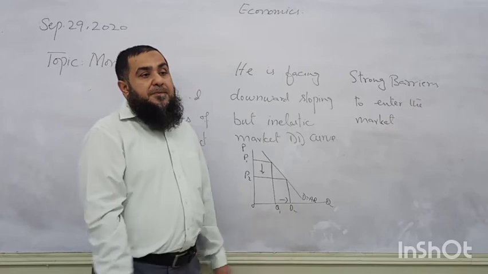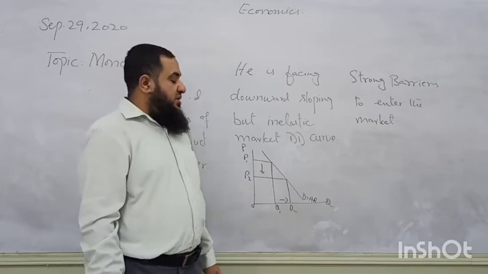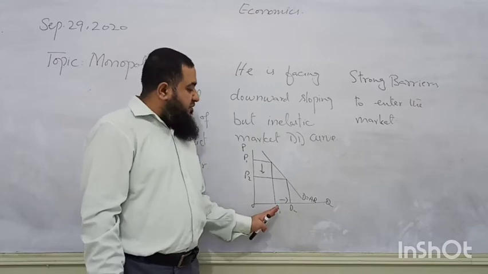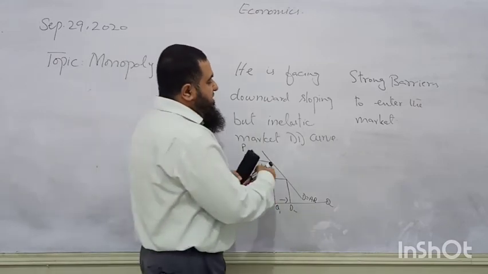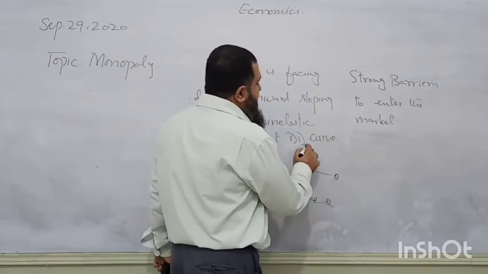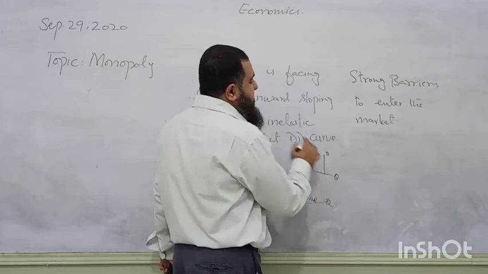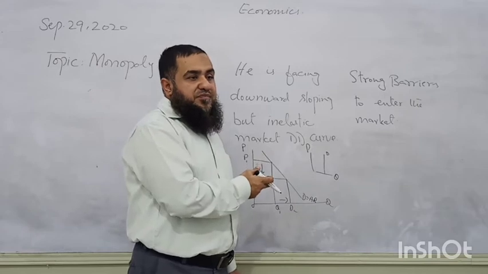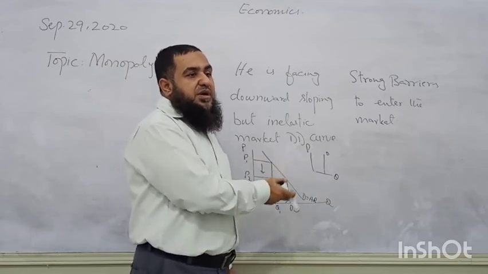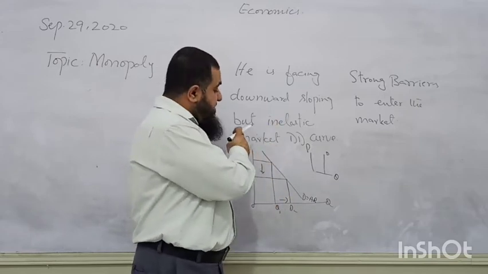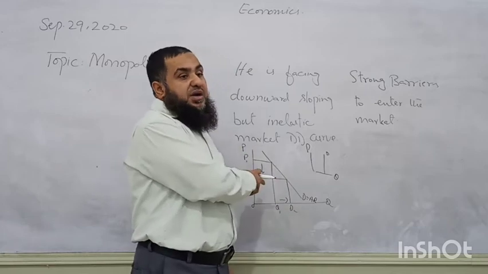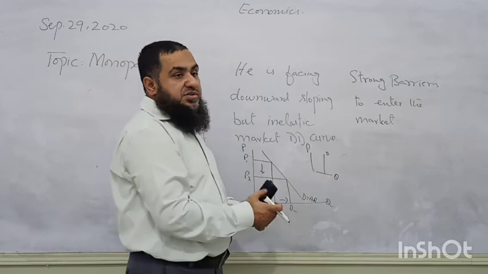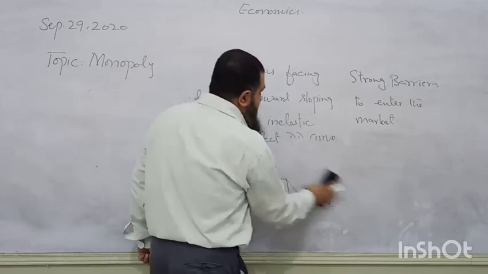So sir, when there is only one firm, they can increase their price to whatever they want, but sometimes, in the case of a perfectly inelastic demand curve, you say demand remains fixed. That is the case, but he also wants to sell the extra unit to someone. So he decreases the price, and sometimes increases the price. He faces this downward sloping market demand. This is not a usual case. Okay?